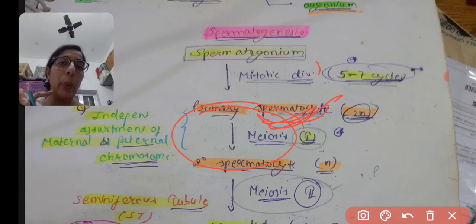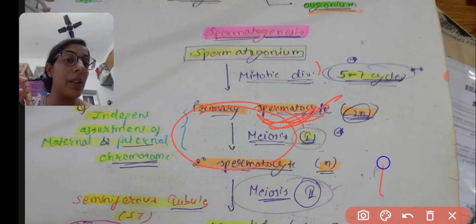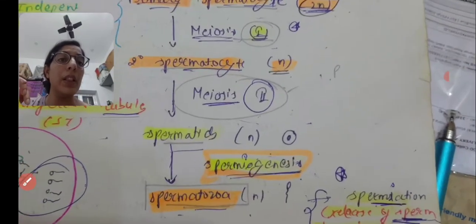Spermatogonium, mitotic division, primary spermatocyte, and then second spermatocyte. After meiosis first, after meiosis second, the spermatocyte will lead to the formation of the spermatids, and after spermatids, with the help of spermiogenesis, spermatozoa will be formed.